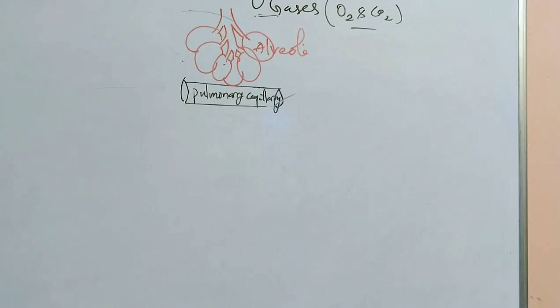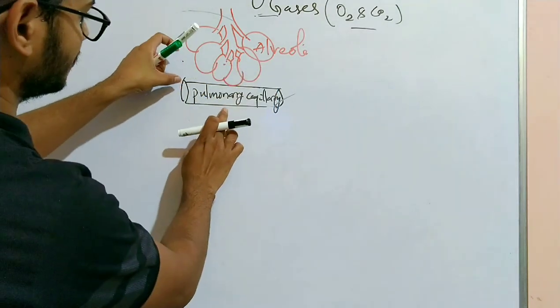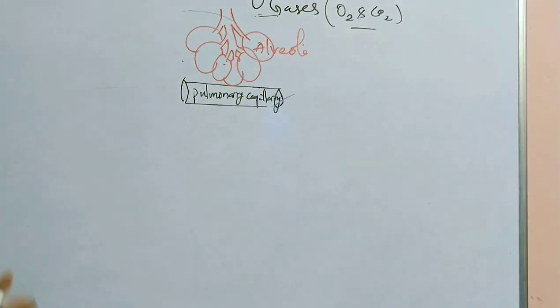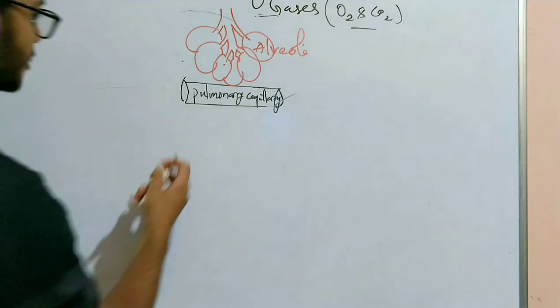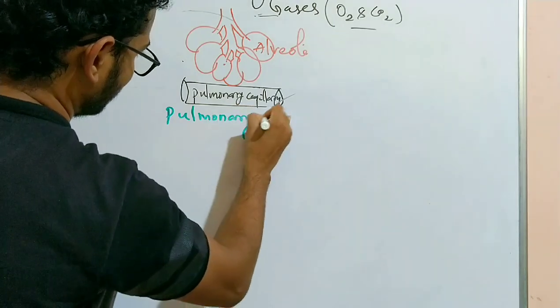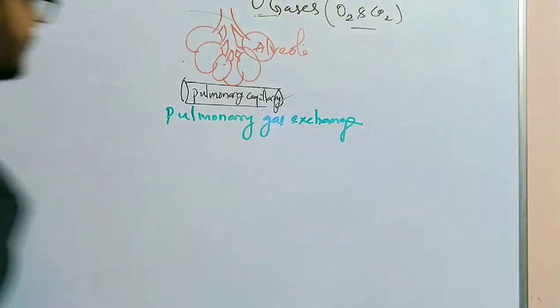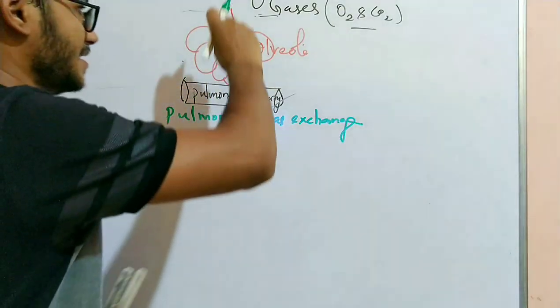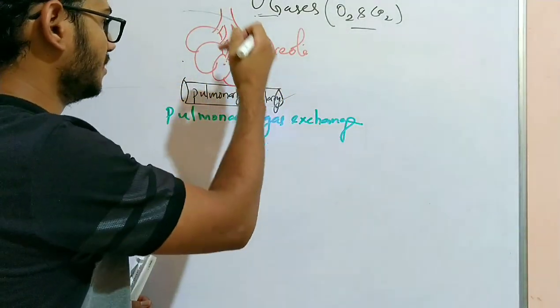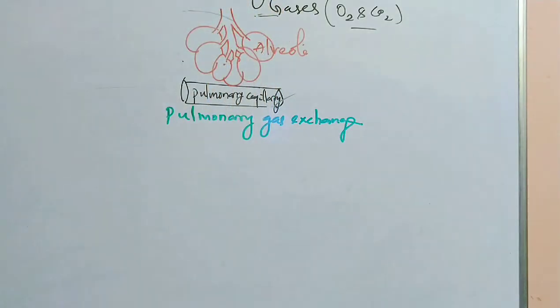Now the pulmonary exchange of gases takes place between the pulmonary capillary and the alveoli. So here I can write that the pulmonary gas exchange occurs. This is the intake of oxygen from the alveoli to the blood capillary, and from the blood capillary to the alveoli, the travel of carbon dioxide.